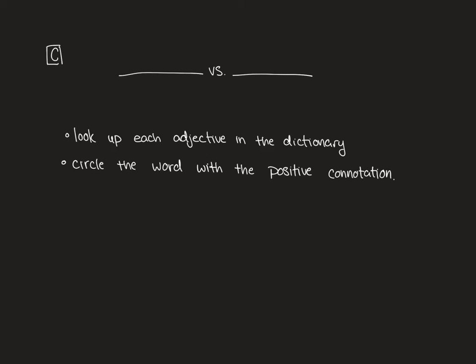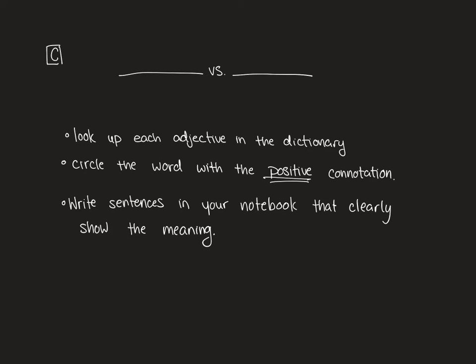For part C, you're going to have words go head to head. So they're going to give you 2 words and you need to look up each adjective in the dictionary and then circle the word with the positive connotation. So the one that is positive, not negative. It gives you a good feeling. The last step is going to ask you to write sentences in your notebook for each of these words, so for both of the adjectives, that clearly show the meaning.